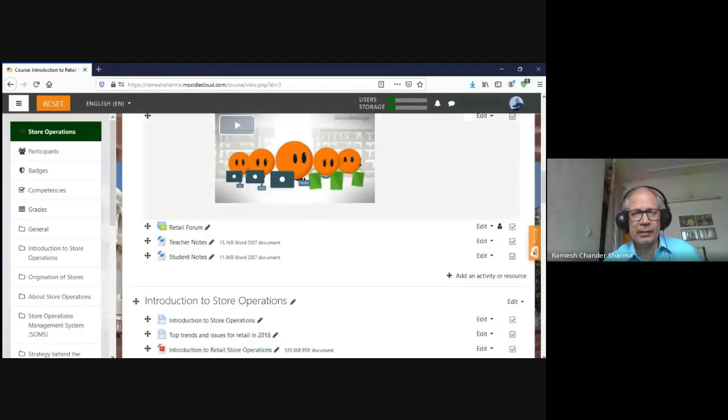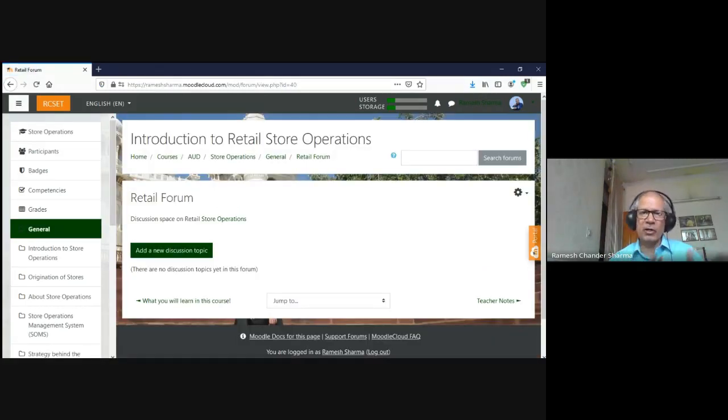And then we have these discussion forums, like this retail forum. We can create a forum, and here the dialogues can go on between the teacher and the student, and between student and student. And then we can use this forum as an assessment activity also. We can ask the students, okay, this is the topic, you discuss it, and then we can make it a peer review kind of thing.